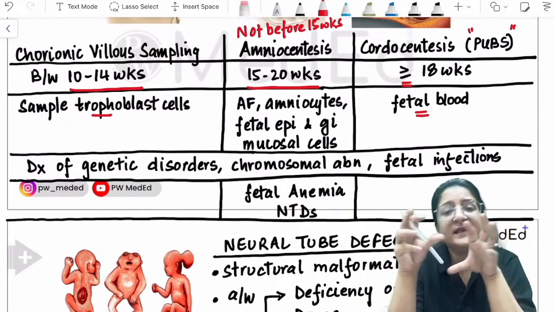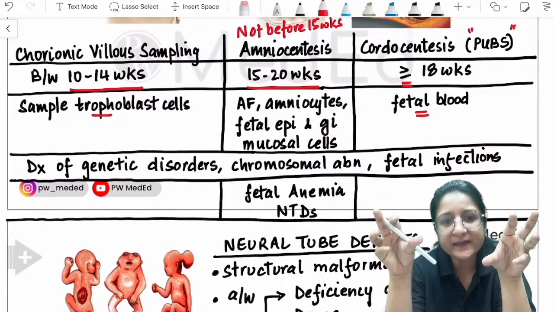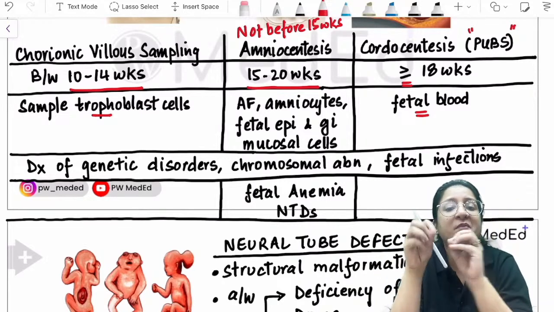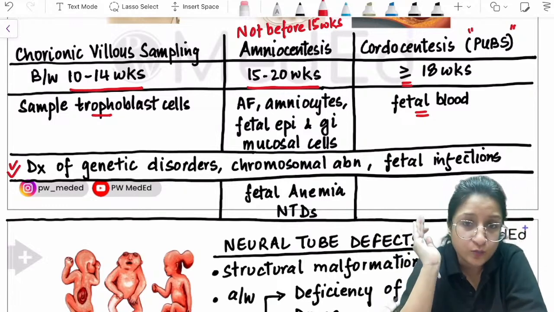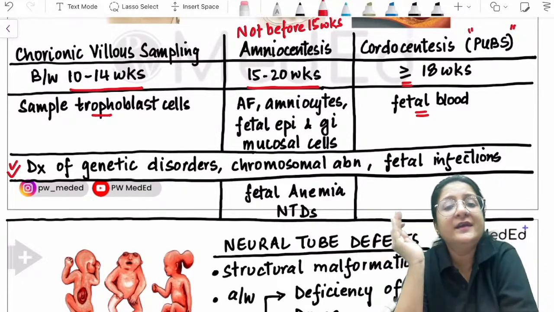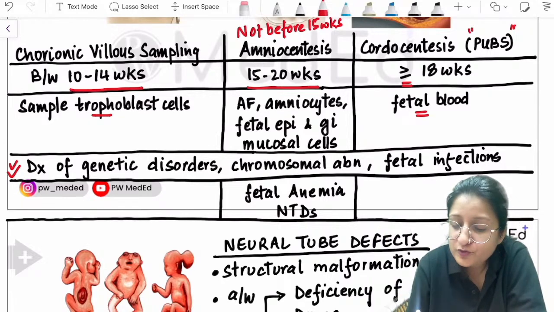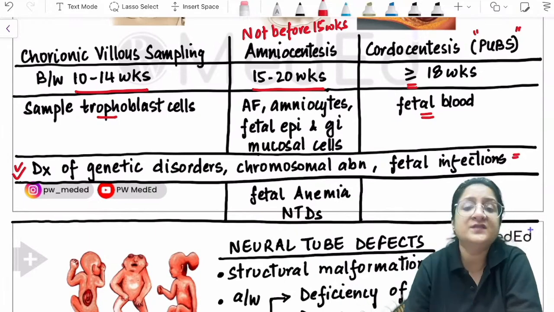So all of these invasive fetal tests, what are they doing principally? Principally, we are getting fetal tissue, and that fetal tissue can then be analyzed for the diagnosis of genetic disorders, chromosomal abnormalities, even fetal infections. So diagnosis of genetic disorders, chromosomal abnormalities, fetal infections is possible by any of these three methods.